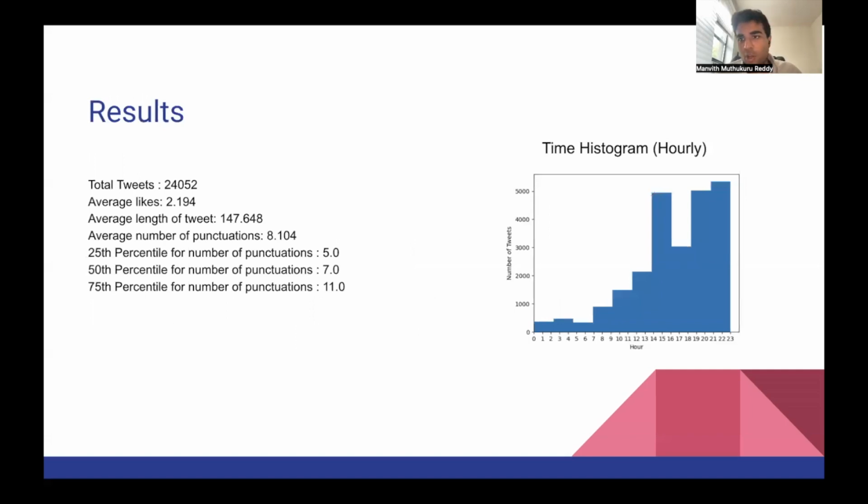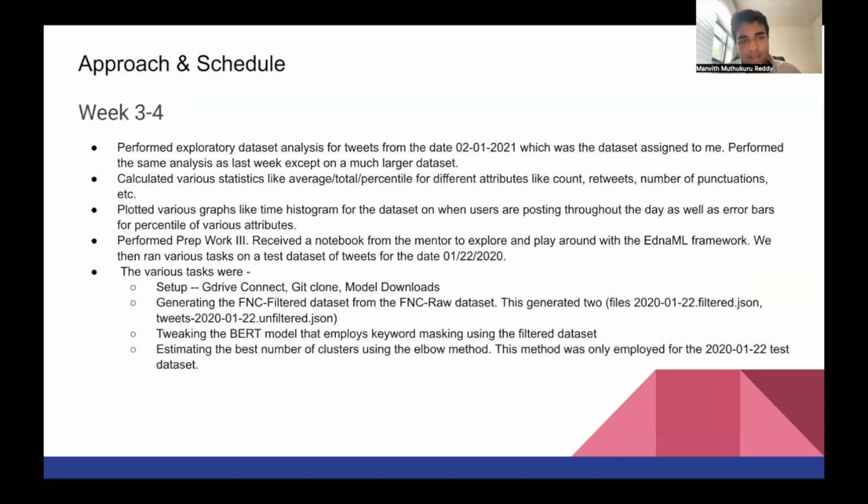So this is it for the toy data set of January 22nd, 2020. Pretty standard stuff, and the time histogram is also pretty self-explanatory. In the next 2 weeks, I was assigned my data set, which was, like I said, February 1st, 2021. I performed the same analysis using the same scripts. It took a lot longer because the data set was a lot bigger. I also performed prep work 3, where we received the EdnaML framework notebook, and we read through it and tried to look at what all it was talking about.